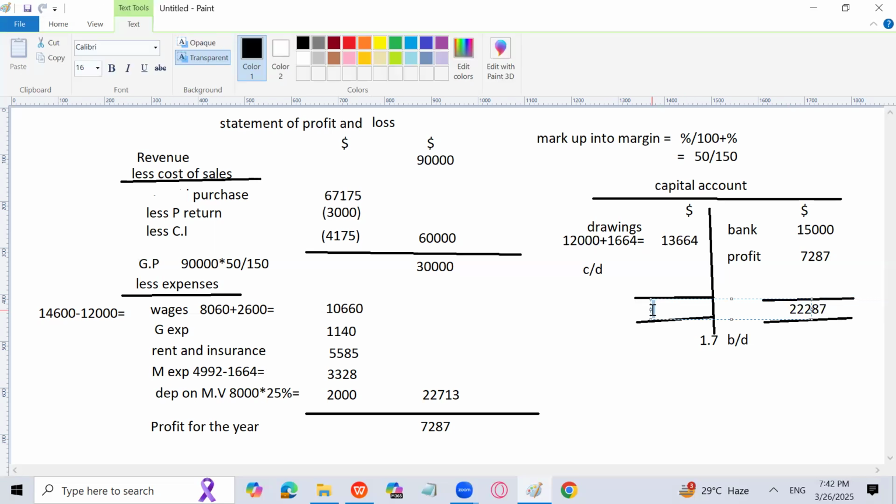The same will be written here, 22,287, and carried down will be 8,623. And this will become the brought down of the next year, 8,623. So this is how we have prepared the capital account, and how we are going to manage that.